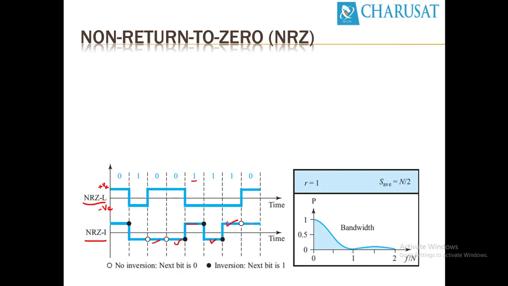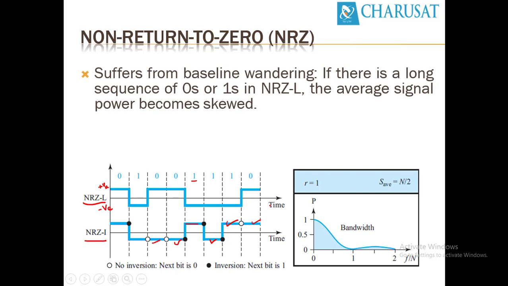This non-return to 0 suffers from baseline wandering if there are long sequences of zeros and ones, especially in NRZ-L. So that won't be a problem in NRZ-I. But in NRZ-I, if there are long sequences of zeros, it also suffers from baseline wandering, DC component, as well as no synchronization.